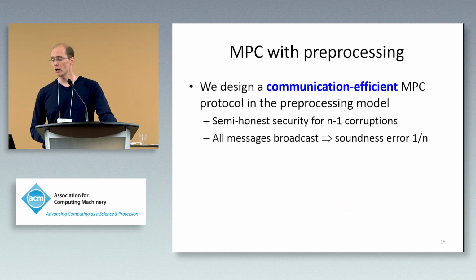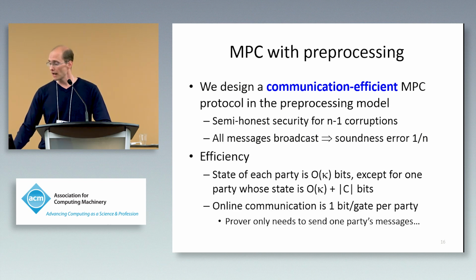Now, in the paper, we show a communication-efficient MPC protocol in the preprocessing model with semi-honest security for n-1 corruptions. Our protocol has the feature that all messages are actually broadcast, which means we get soundness error 1 over n rather than 2 over n. And the efficiency, as I said, is quite good. The state of each party following the preprocessing is order of kappa bits, where kappa is a computational security parameter, except for one party who has state linear in the circuit size. And the online communication in the protocol is only 1 bit per gate per party.